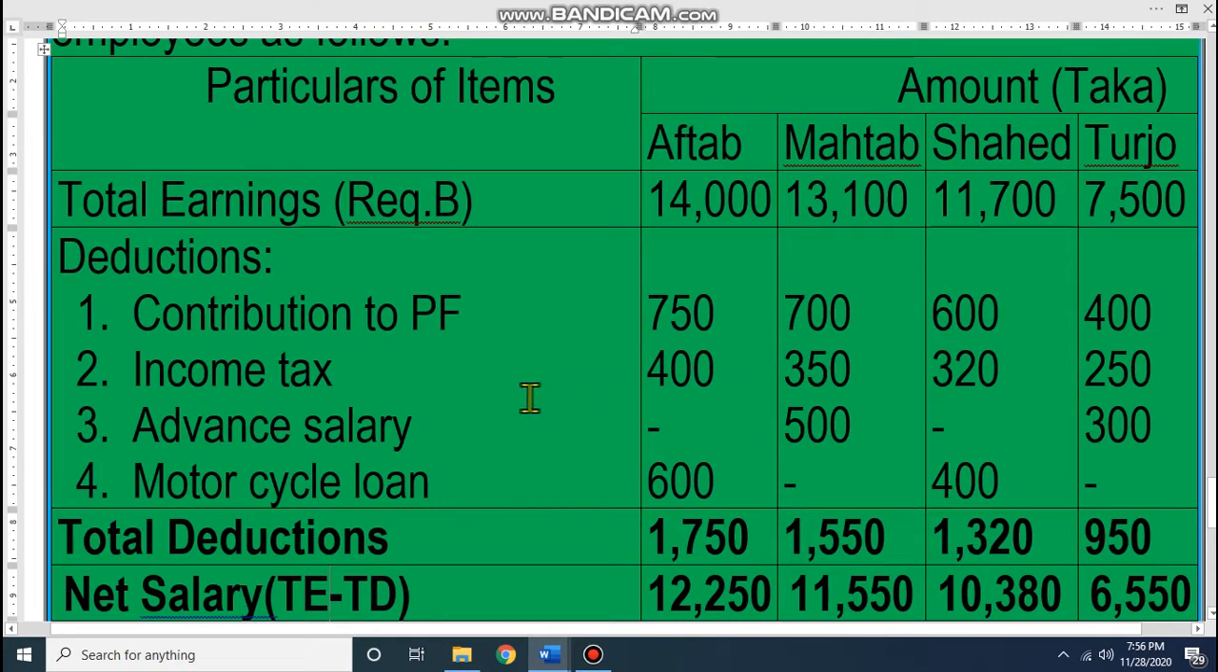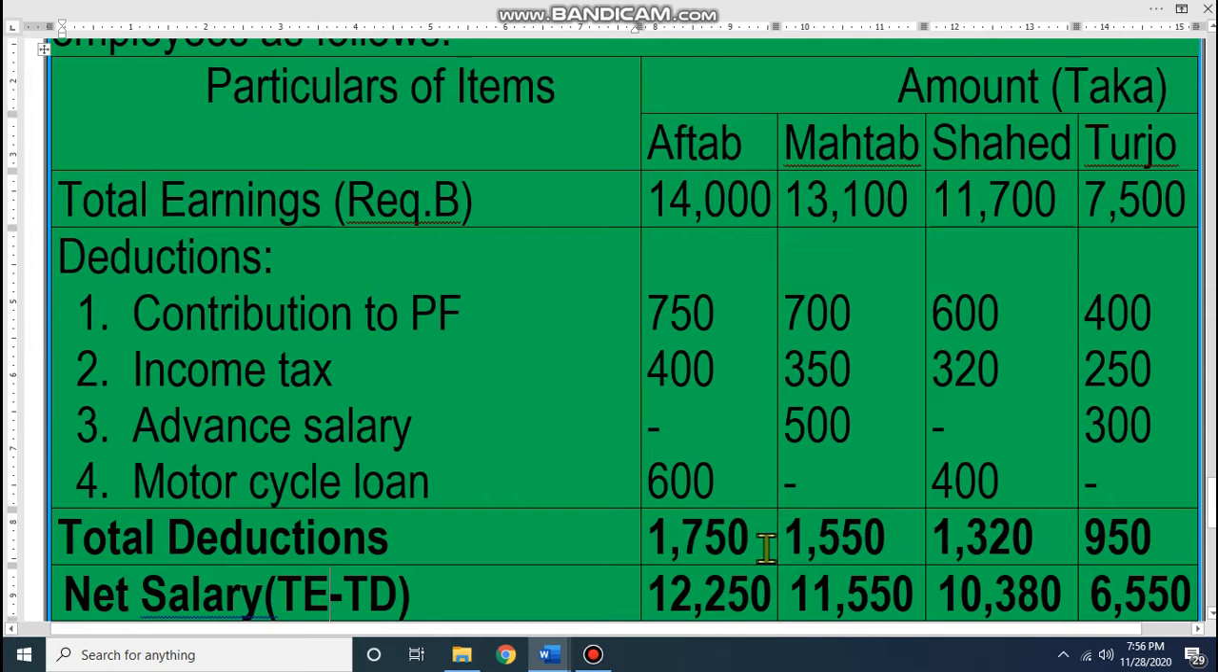Then income tax. Income tax is also given in percentage: 400, 350, 320 and 250. This is another deduction item. Advance salary, that means Mahatab and Turjo took advance salary from the organization, that's why this is their deduction. And then motorcycle loan, Aftab and Shahid took a loan for buying a motorcycle, this is also another deduction. That means total deduction for Aftab is 1750, Mahatab is 1550, Shahid is 1320, and Turjo is 950. This is the total deduction for these 4 employees.